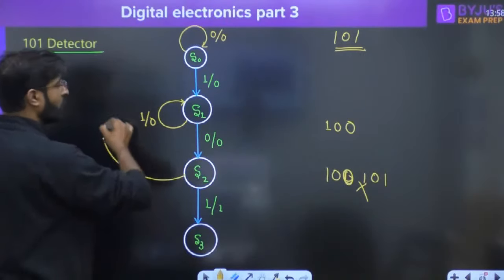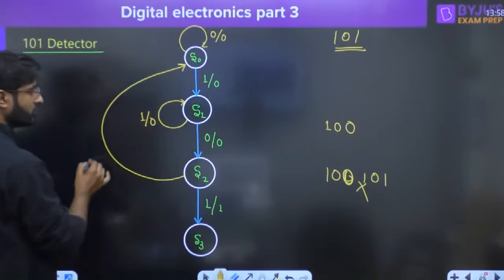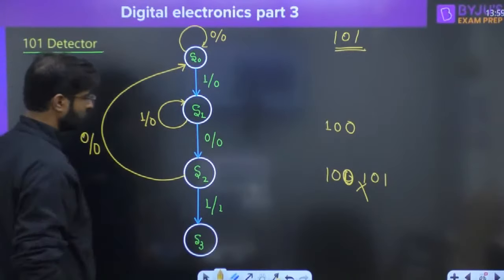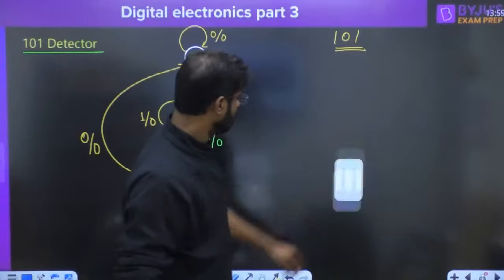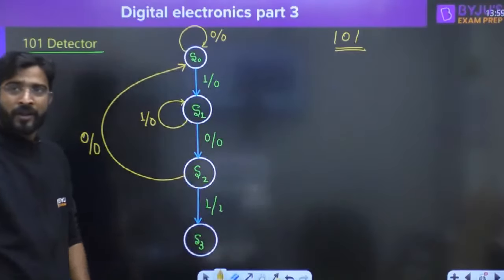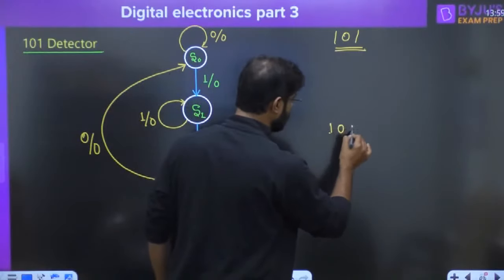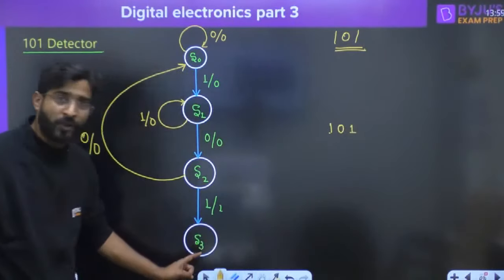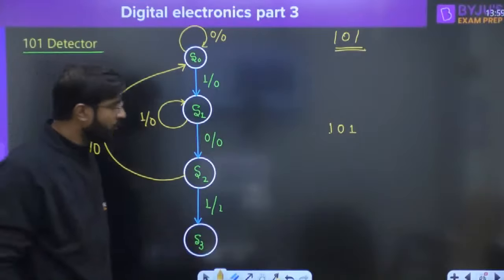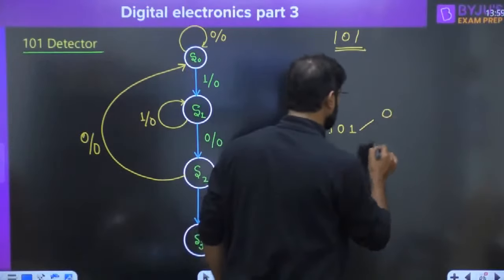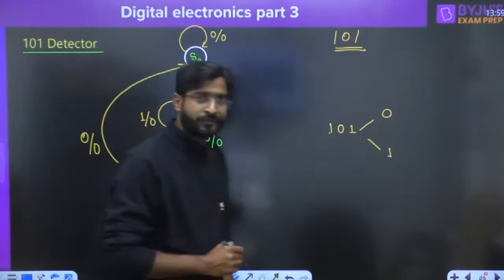101. So again we have to start it. So S2 is clear. Now if you want to add S3, we will reach S3 when 101 is there. Now here there will be possibilities. Maybe 0 will be given and maybe 1 will be given as an input.